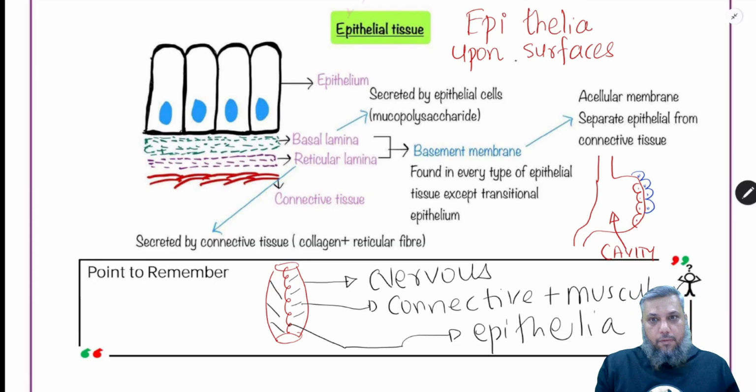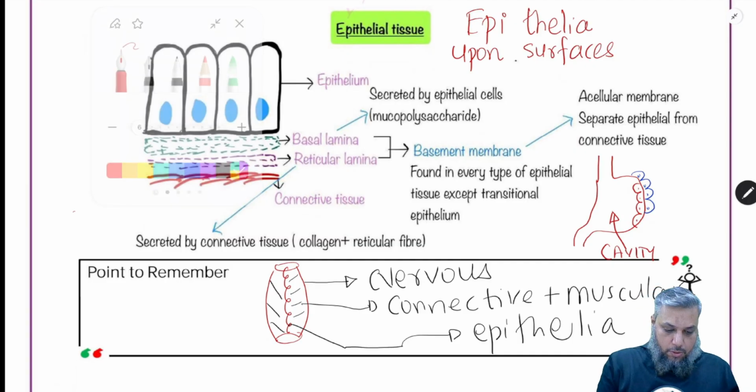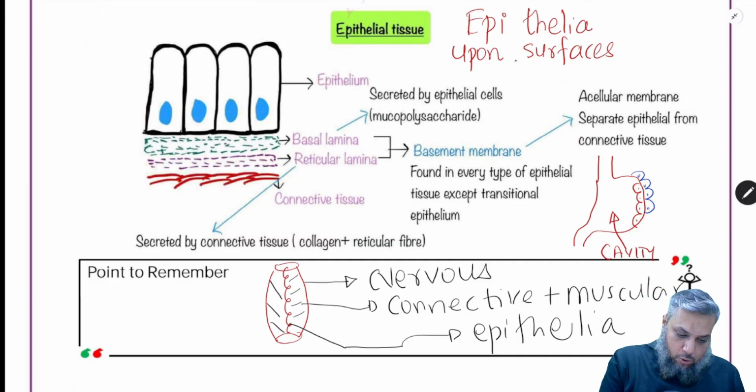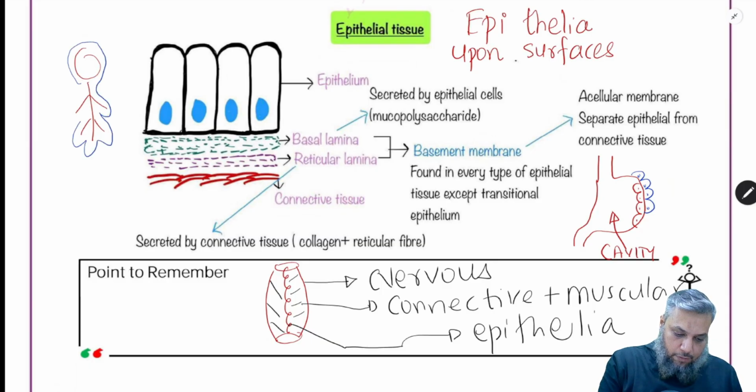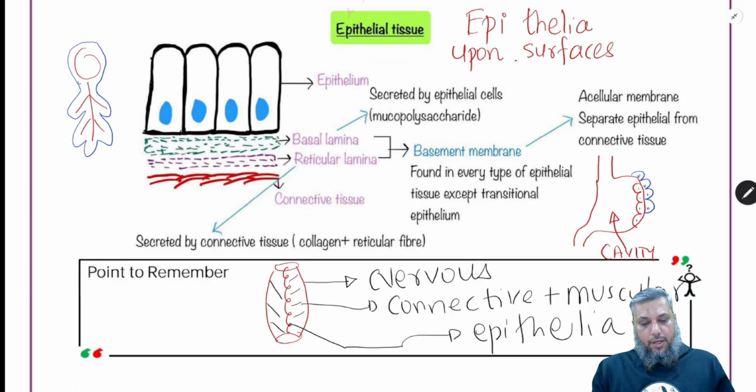Epithelial tissues are also found covering the organism. So if you have this human being, imaginary human being over here, then we have got the skin, and the outermost layer of the skin is an epithelia. So they cover the external free surface even of an organism. So that in short is about the introduction of epithelial tissues. Two more additional points you'll remember here.